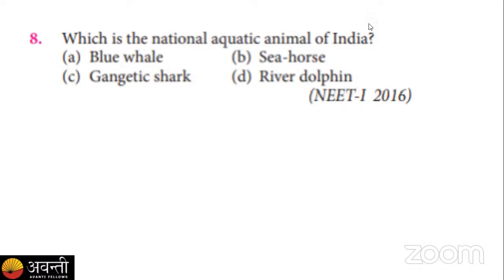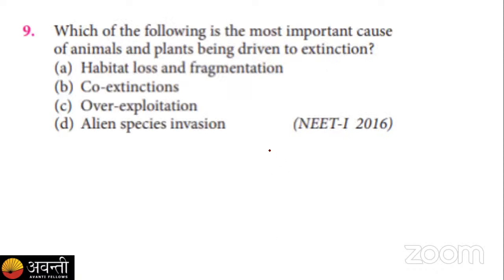Okay, so here I am ending the poll. As everyone knows, the dolphins are the aquatic animal of India because they are found in rivers like Brahmaputra, Ganga, and Indus, and they are an indication of pollution-free water. So the national aquatic animal of India is the river dolphin. That is option B. Now the next question is here.